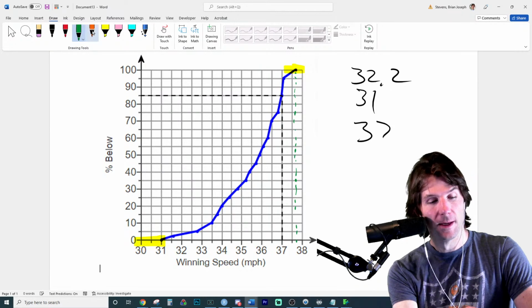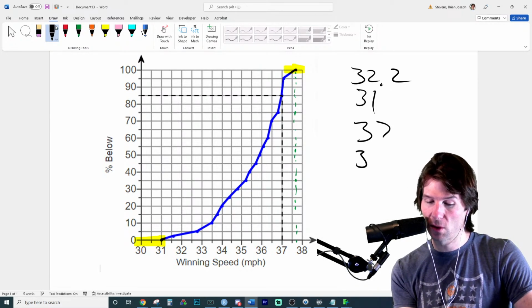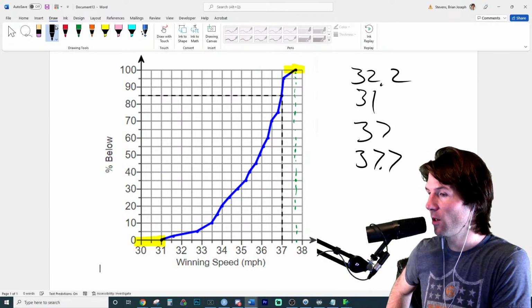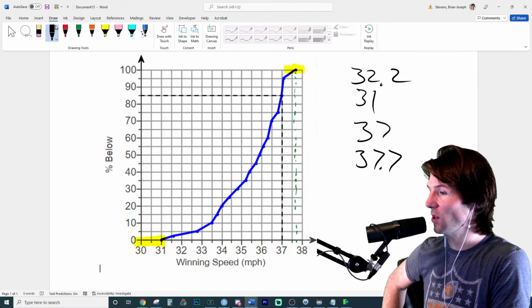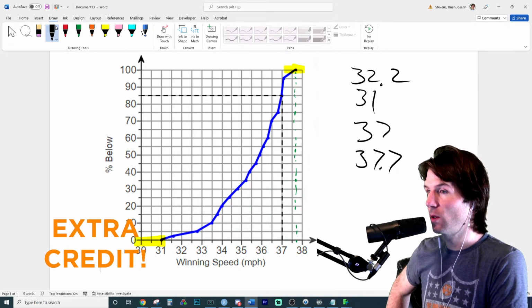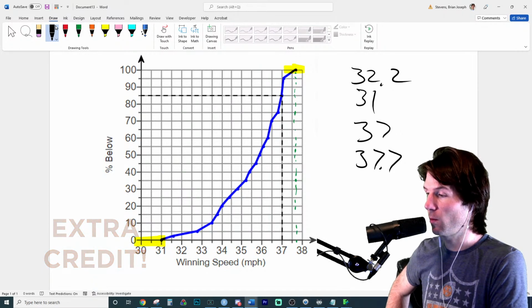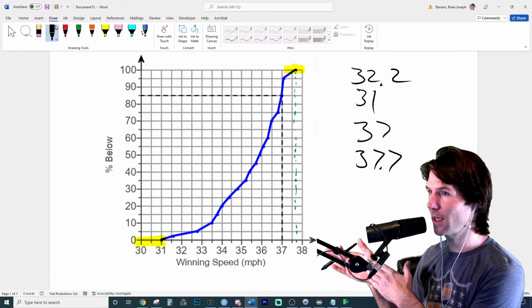What's the sound we make? The highest speed collected was 37.7. Great job, Maria and Mary Catherine, right there. Excellent work. Some more points in the chat. And so the highest speed collected was 37.7. Does that make sense how I found 37.7?